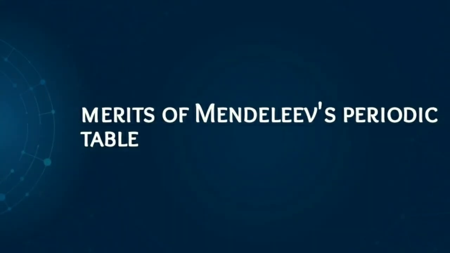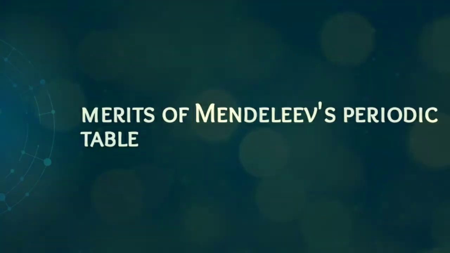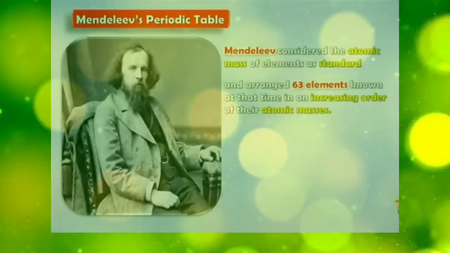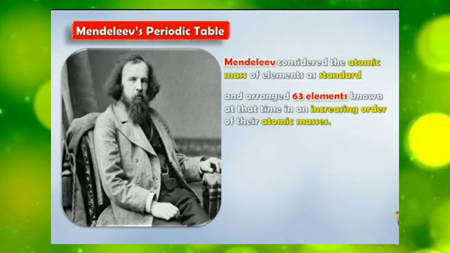Now let's study Mendeleev's periodic table. The Russian scientist Mendeleev developed the periodic table of elements during the period 1869 to 1872 AD. Mendeleev's periodic table is the most important step in the classification of elements.